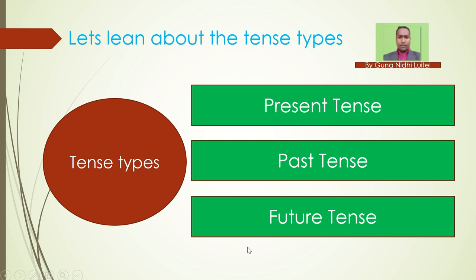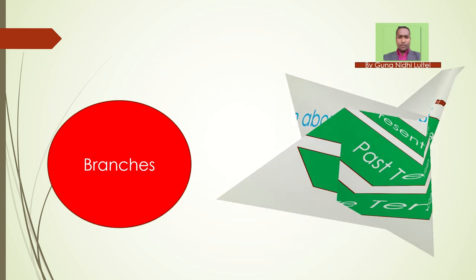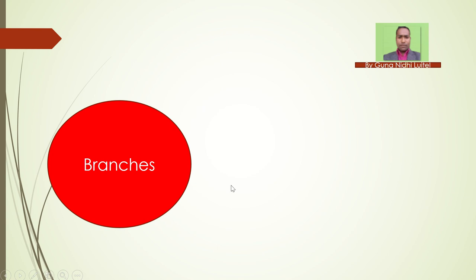So now we are going to know about the branches of each tense. As we just learned, there are three tenses: present tense, past tense, and future tense. Again, these tenses have different branches. Present tense has four branches, past tense also has four branches, and future tense also has four branches. So what are the branches for each tense?